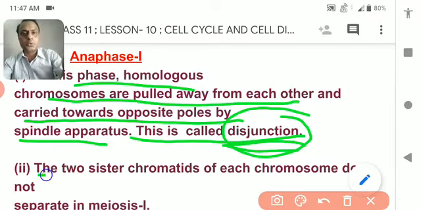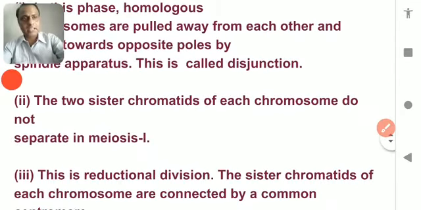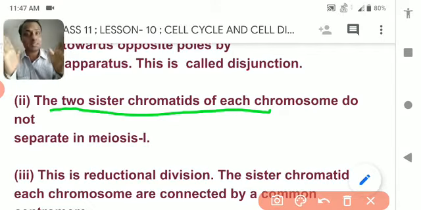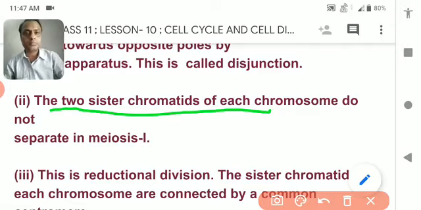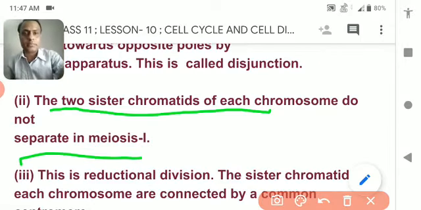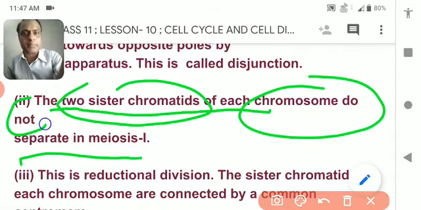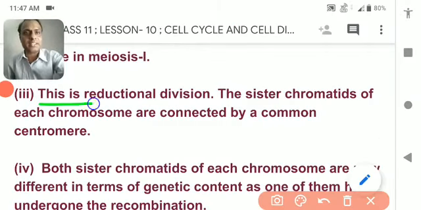Next, the two sister chromatids of each chromosome do not separate in meiosis, which I had already explained. The two sister chromatids do not separate. The chromosome wholly goes to one side of the cell. So in meiosis 1, the two sister chromatids of each chromosome do not separate. Point to be noted: the whole chromosome goes to the opposite poles. So this is the reduction division.